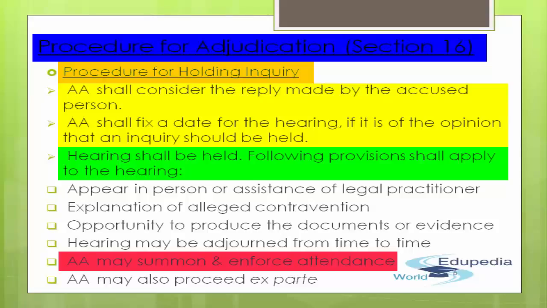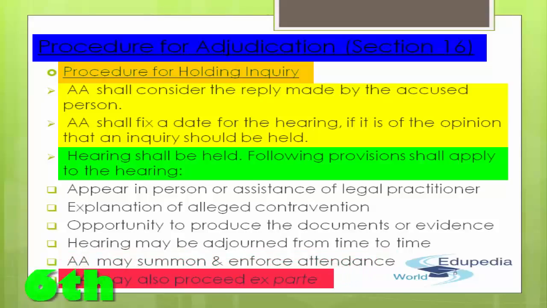Lastly, the adjudicating authority may also proceed ex parte. By ex parte, it simply means that supposedly you were called upon, and somehow you were not able to be present at that particular time. Then the case may fall in favor of the court.